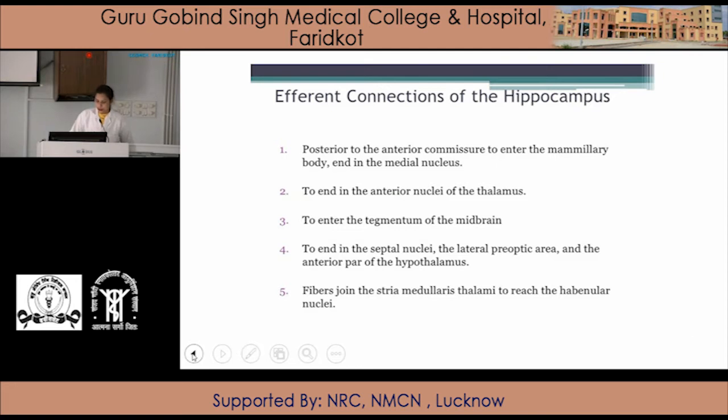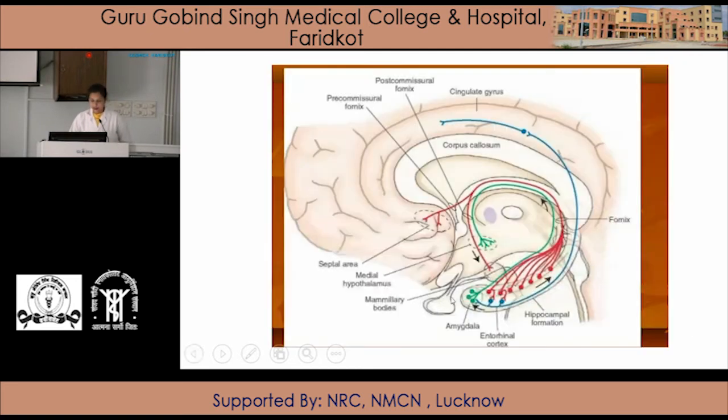So here are the connections, the afferent and efferent fibers. In red color, these are the afferent fibers coming from the septal area, to the hippocampal formation and from the cingulate gyrus. And these are the efferent connections in green color.